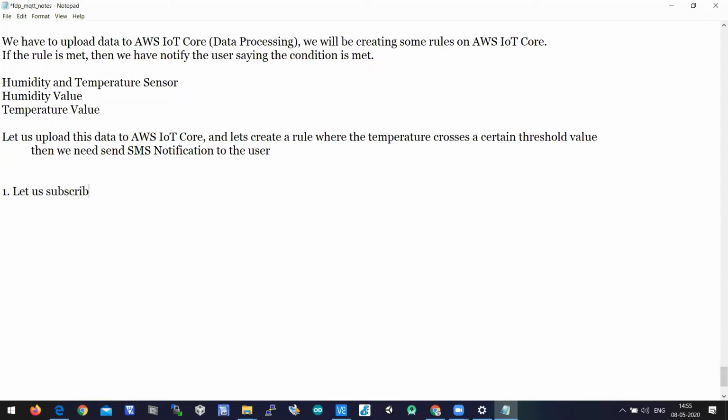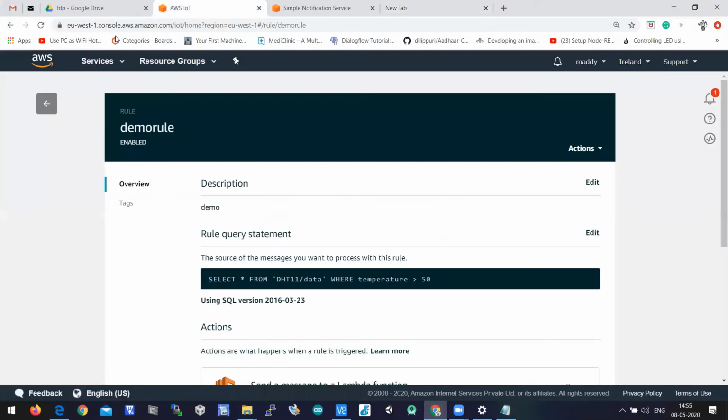Let us subscribe to the service for AWS IoT Core on the AWS Management Console. Let's jump into the AWS Management Console, and I hope my console is logged in.